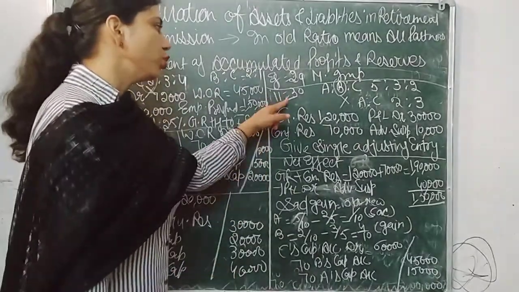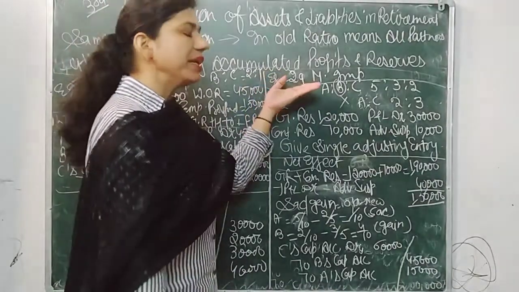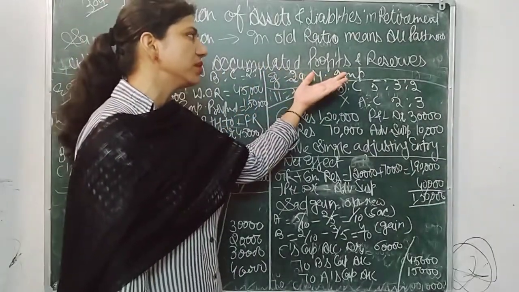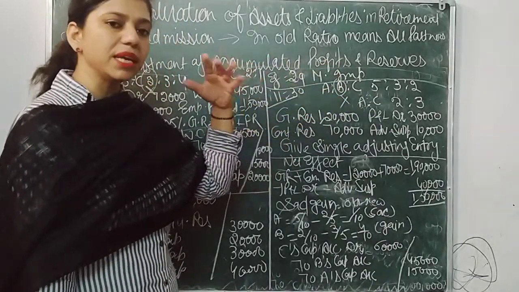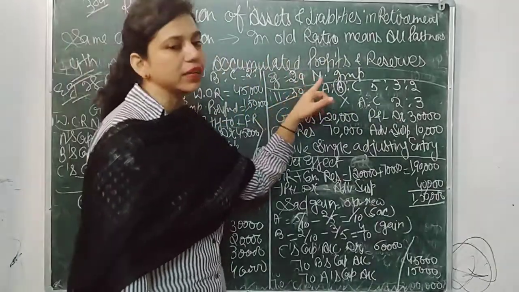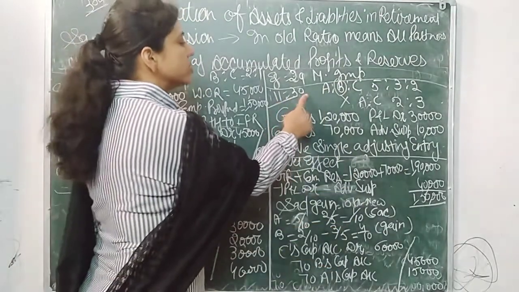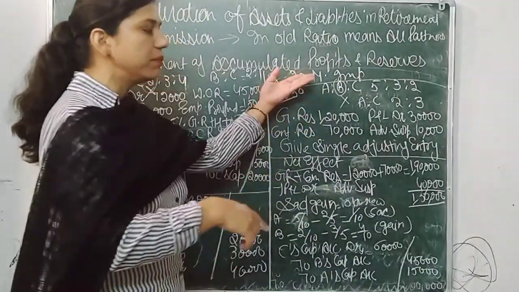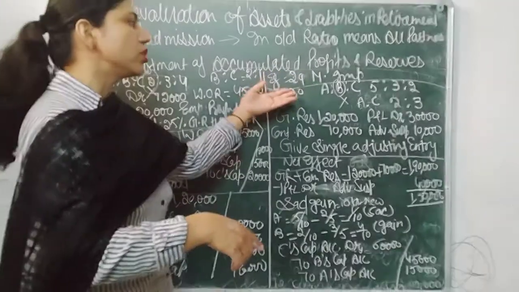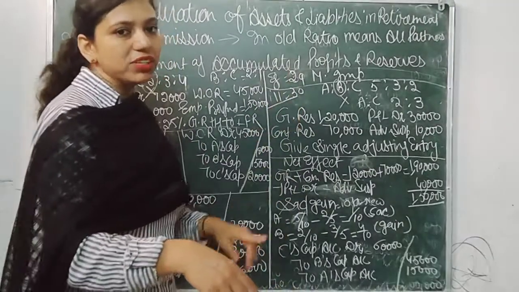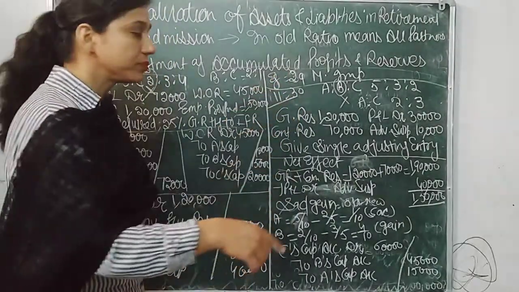Now we have one more example. Example number 29 is related to workmen compensation reserve and investment fluctuation reserve. As I told you, they are just the same as admission. So please do that illustration also. It's one of the most important questions. Next we have illustration number 30. As I already completed this topic, that's why it is not shown in this video. If you want that video, I will share the link.